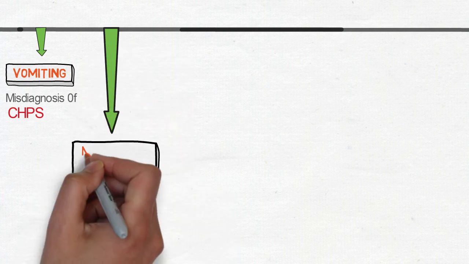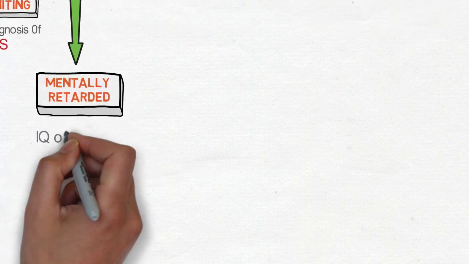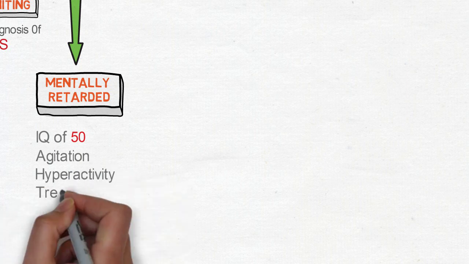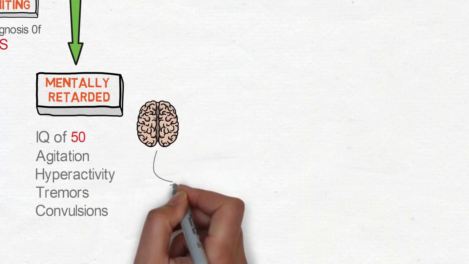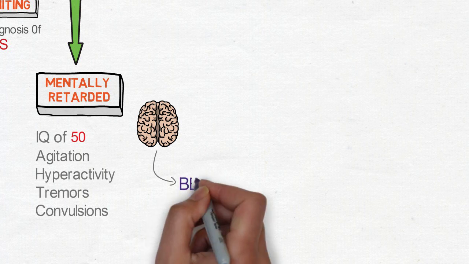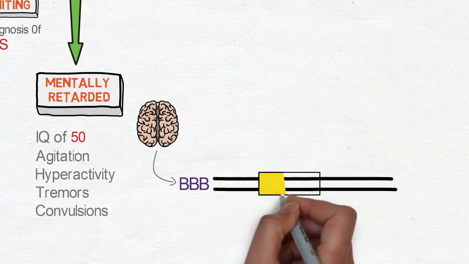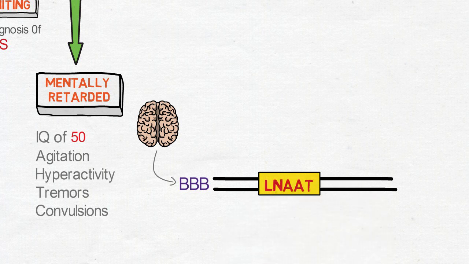The sixth one is mental retardation. IQ is approximately 50 and there is presence of agitation, hyperactivity, tremors and convulsions. Let us try to understand the reason for these neurologic manifestations. If we observe the blood-brain barrier, neutral amino acids such as phenylalanine, tyrosine, and tryptophan need the large neutral amino acid transporter, LNAAT, to cross the blood-brain barrier and enter into the brain.